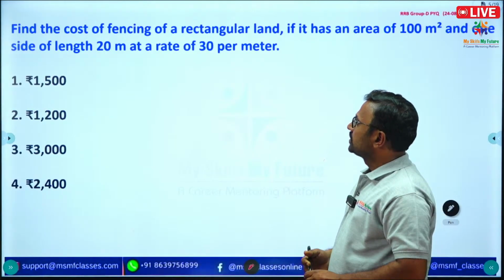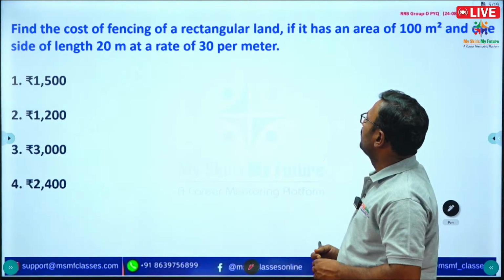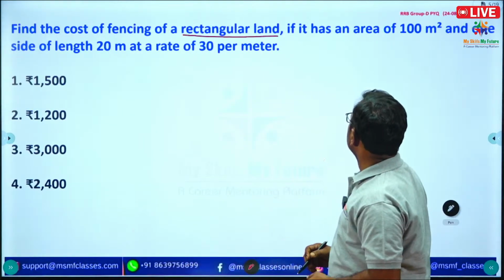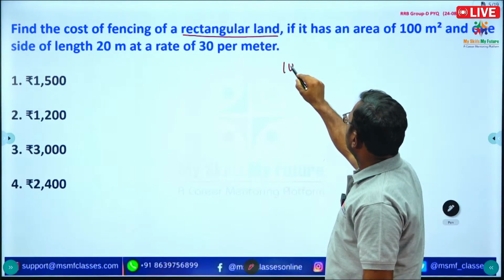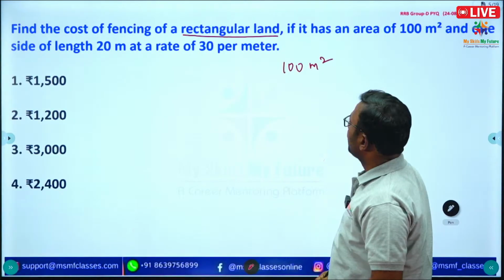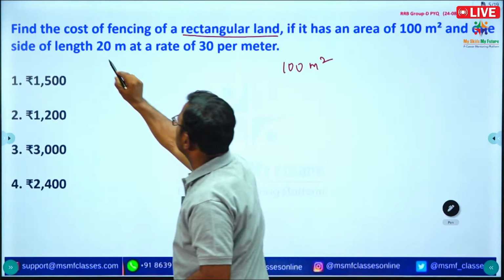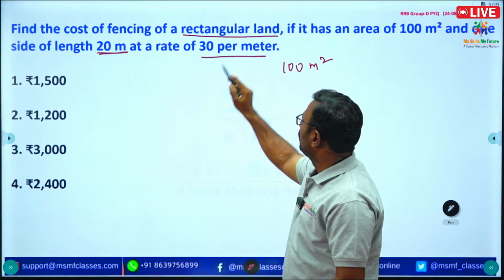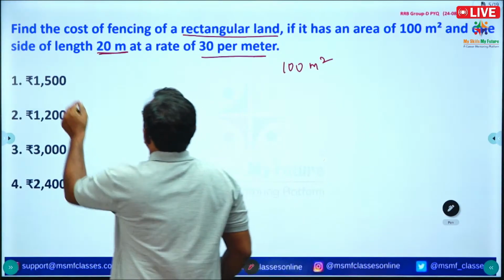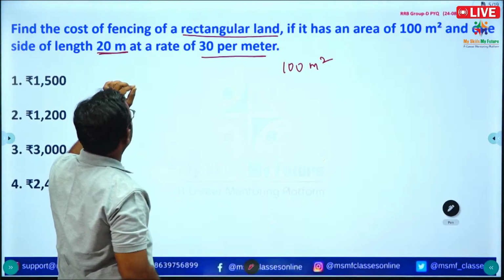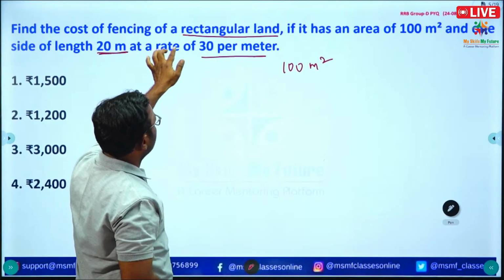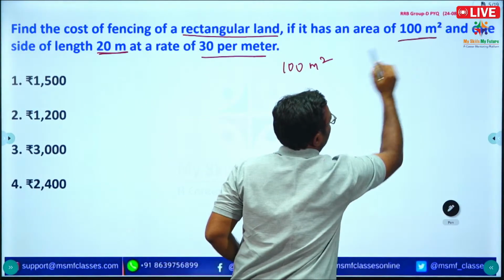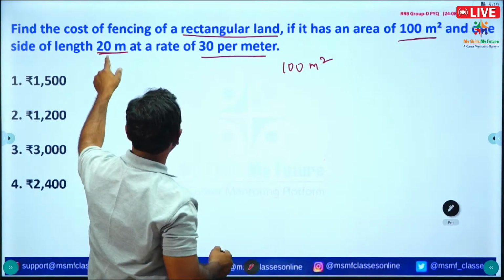Find the cost of fencing of a rectangular land if it has an area of 100 meters square and one of the side length is 20 meters at the rate of 30 per meter. Okay. So they given we need to find the cost of fencing of a rectangular land if it has an area 100 meters square and one side of the length is 20.